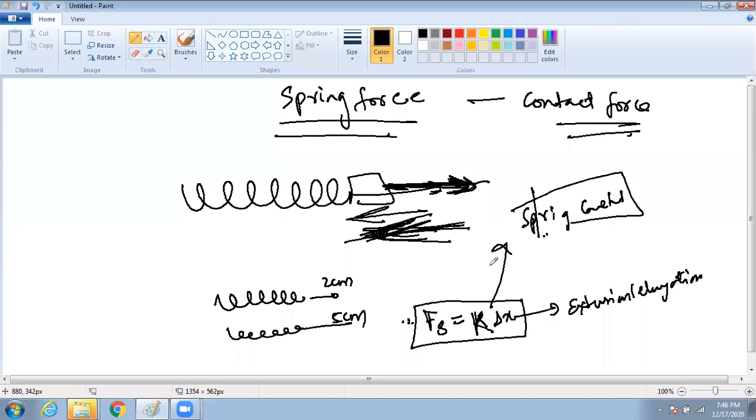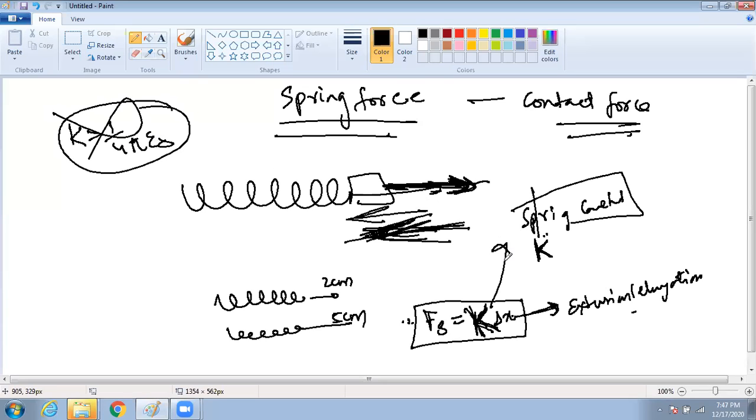Clear, guys? Sir, is that K? So K is also Coulomb. K is a spring constant. Delta X is called elongation or extension. You can say anything, elongation, extension. Sir, K is also equal to 1 by 4 pi epsilon naught. No, don't go by that. That K is different. This K is different. Don't get confused. That is electrostatics. This K here is called the spring constant.